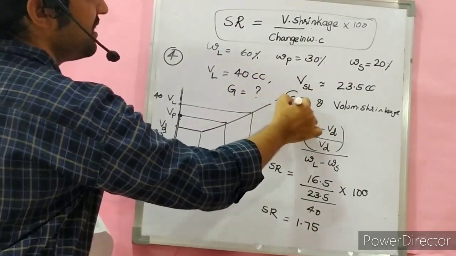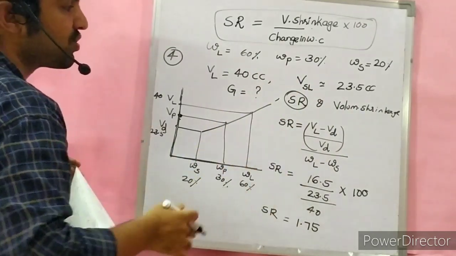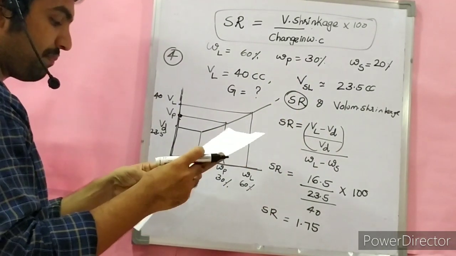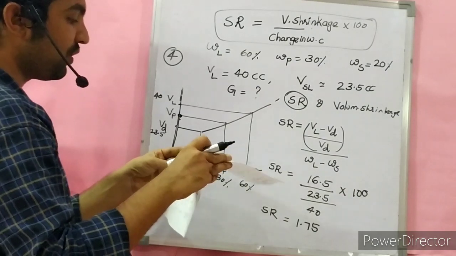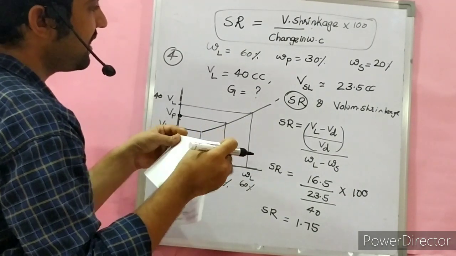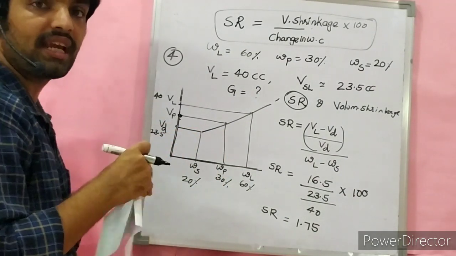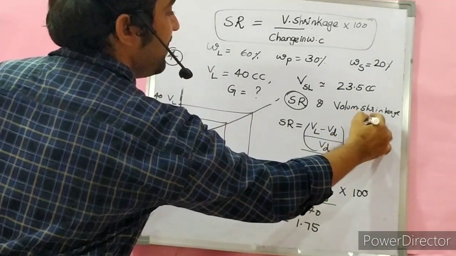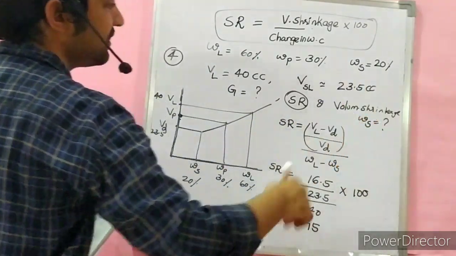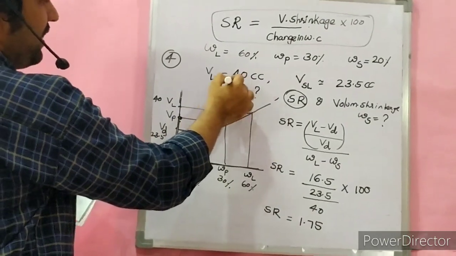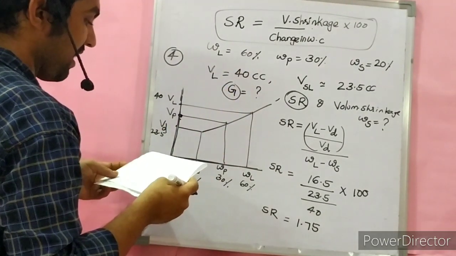They asked to find shrinkage ratio, okay, shrinkage ratio I found. Another part of the question: they are asking to find the shrinkage limit also, find WS also. That is also a question. I don't know the value of the specific gravity.